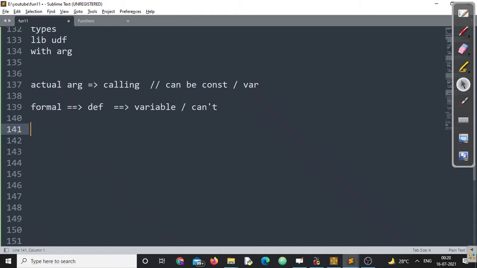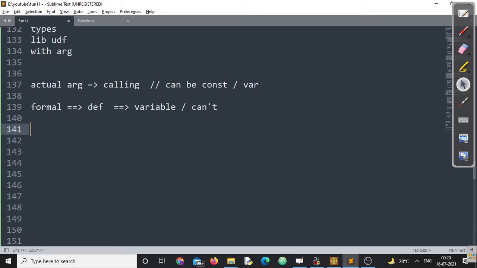Now, in general terms, the arguments that are passed in the function call are called actual arguments, and the arguments which are defined at the time of function definition are called formal arguments, right?